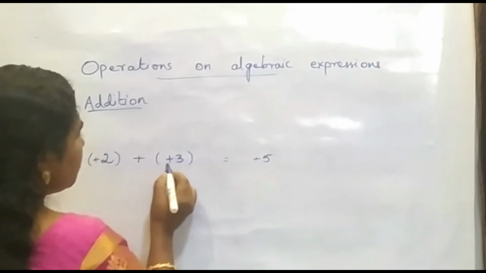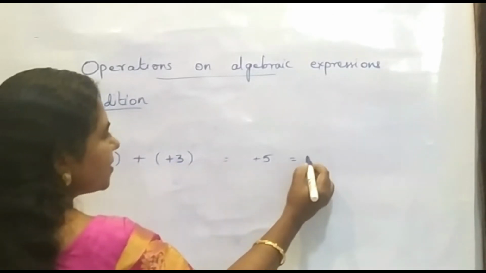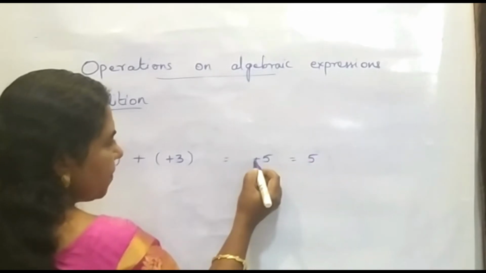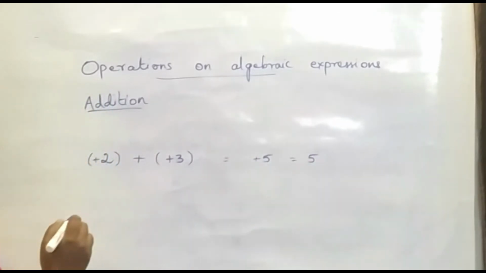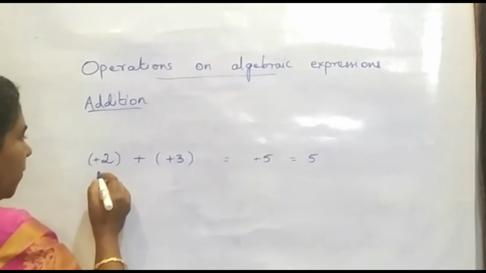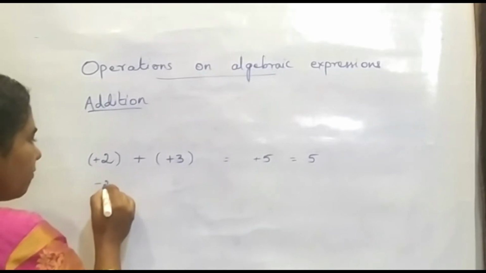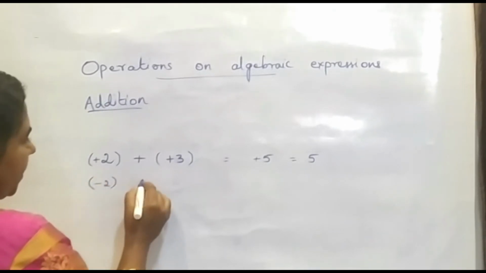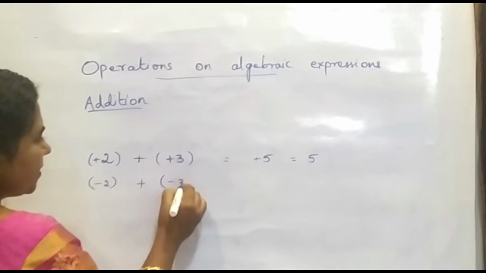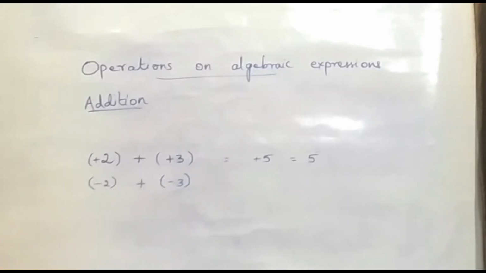So it is equal to plus 5, or this can be written as 5 because this plus is not necessary to indicate. Okay. Now if both are of negative sign, that is the same sign and negative.